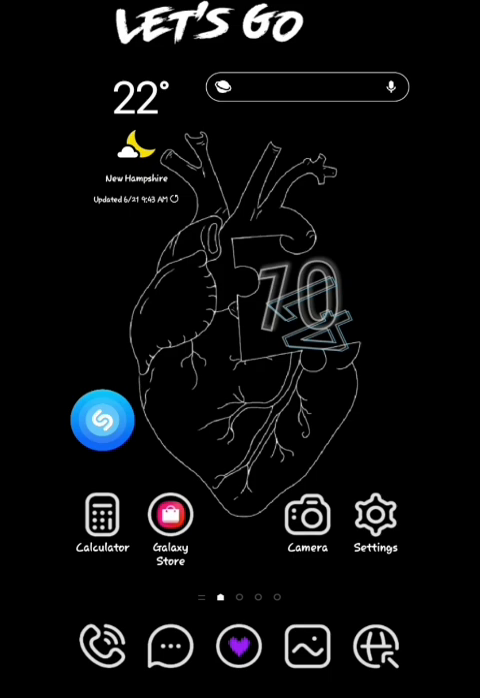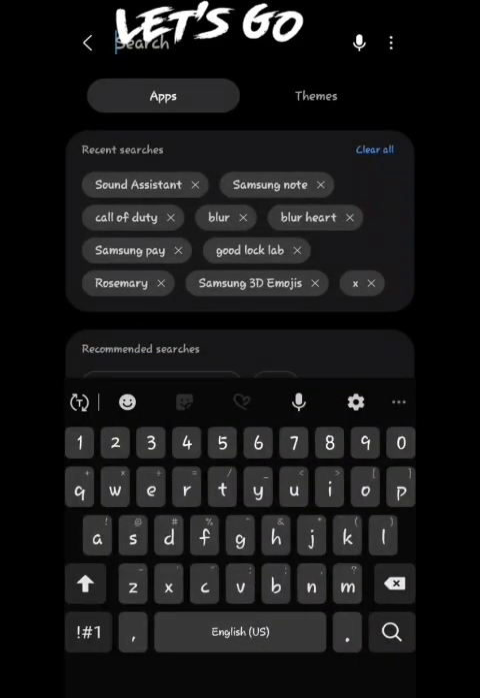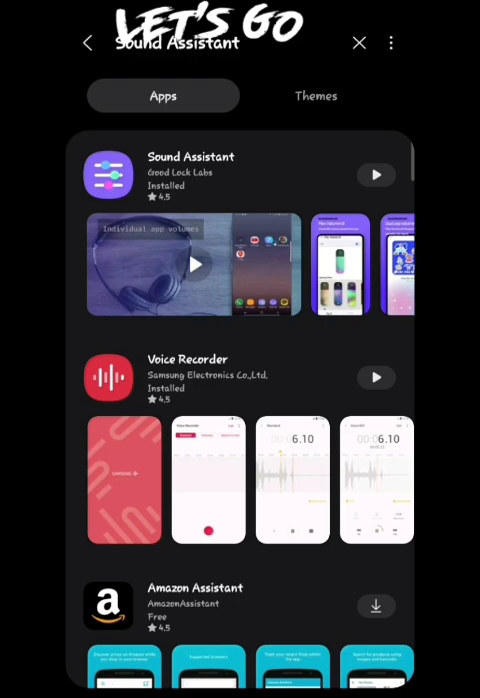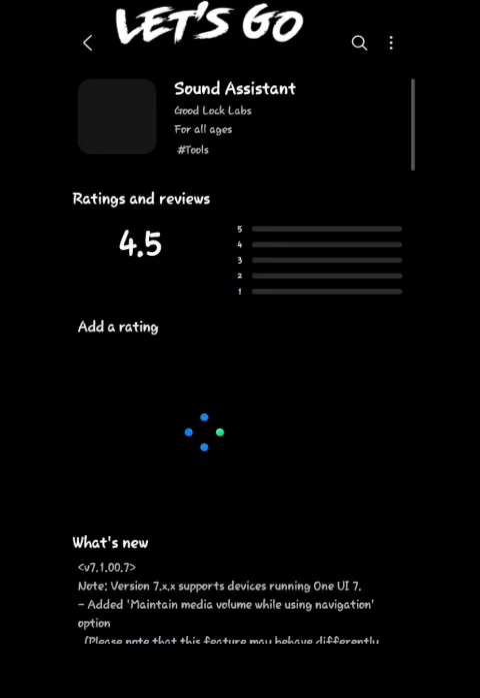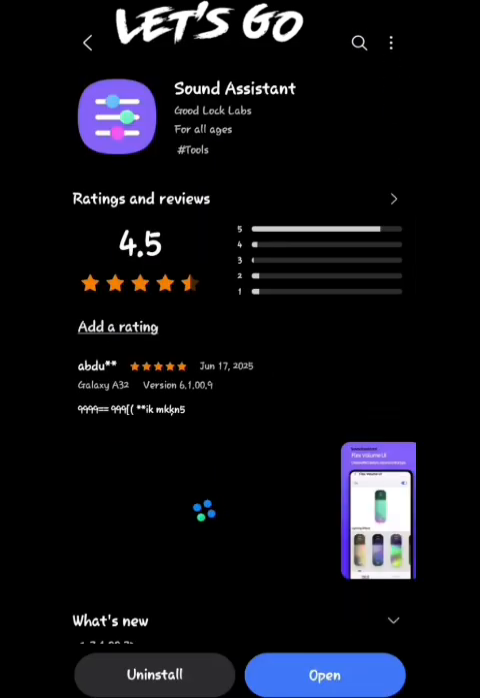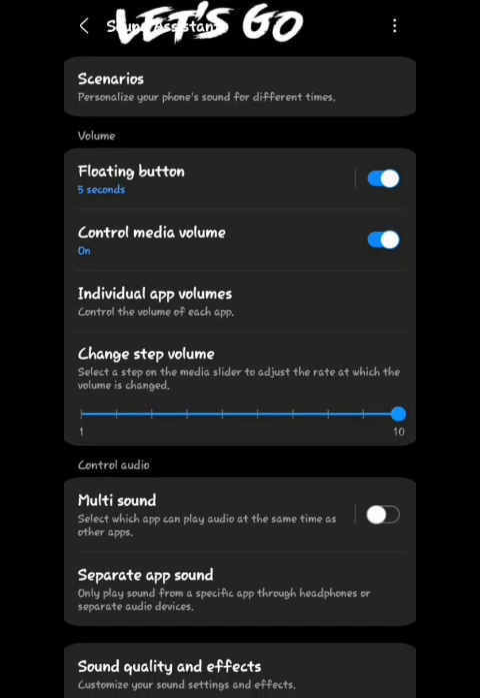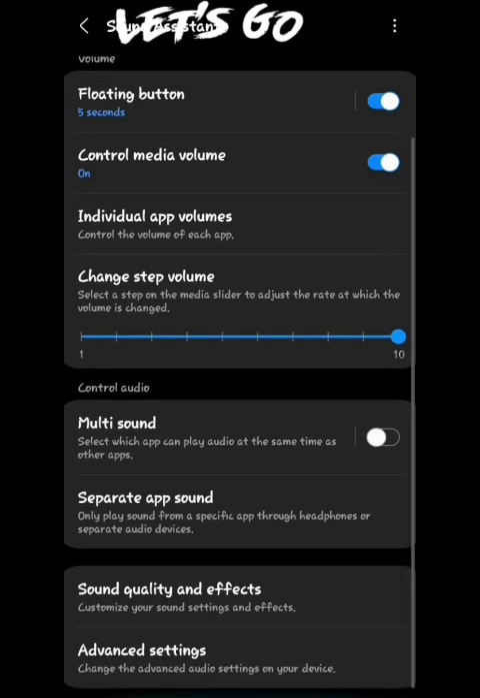All you have to do is go to the Galaxy Store or your Play Store, then type out Sound Assistant. You can see it here in the recent searches, and it will give you this first app, which is the Sound Assistant. You open it, then you customize it as you like.